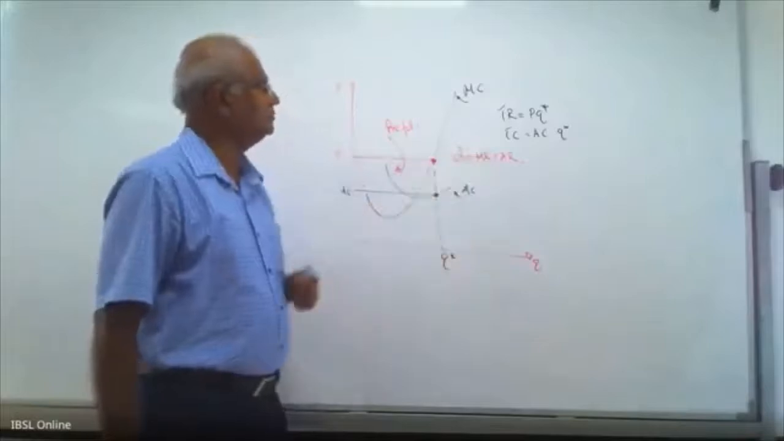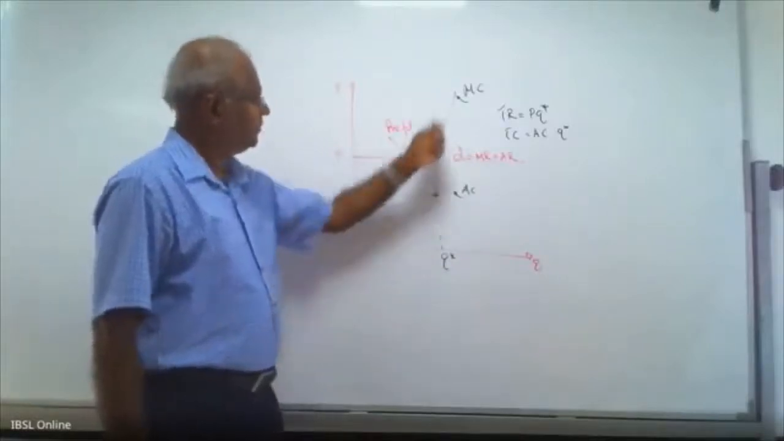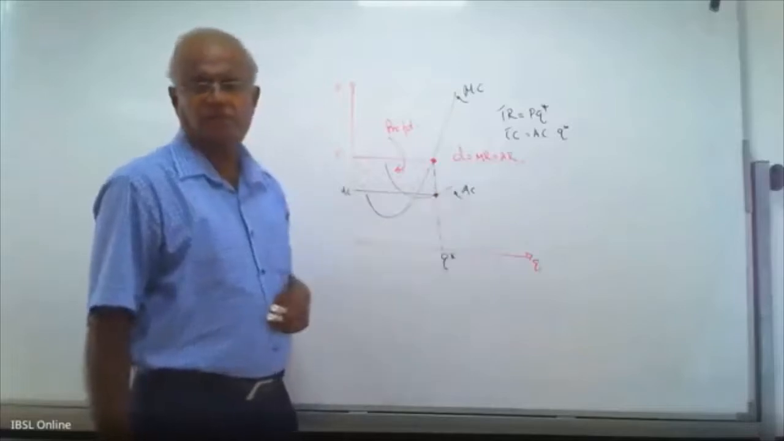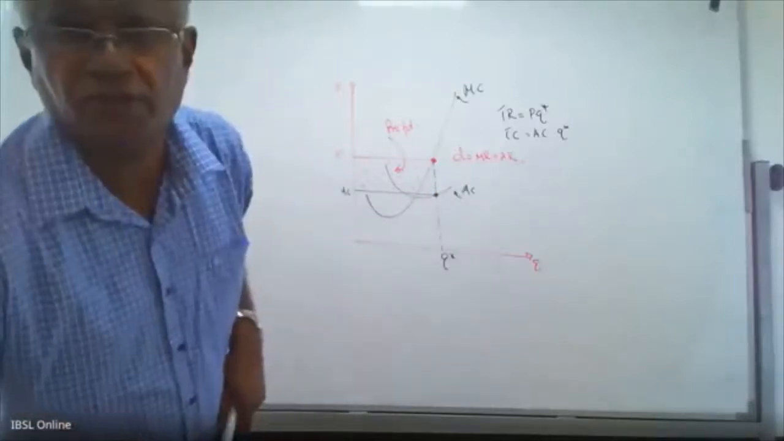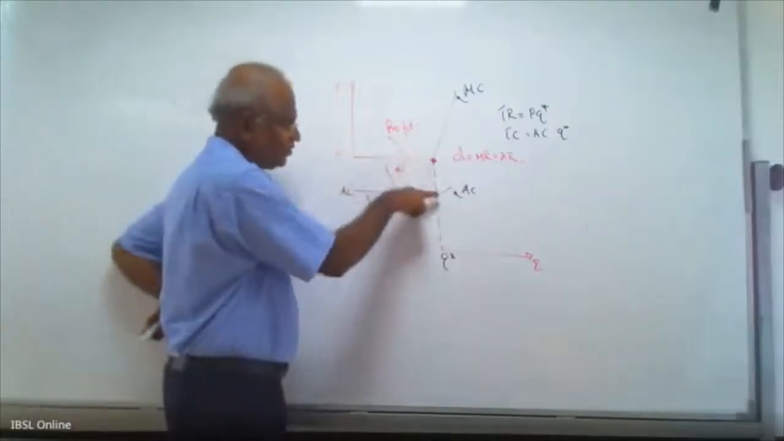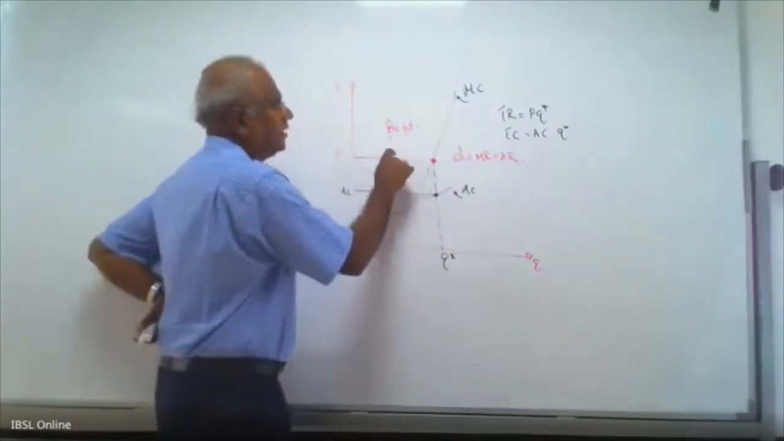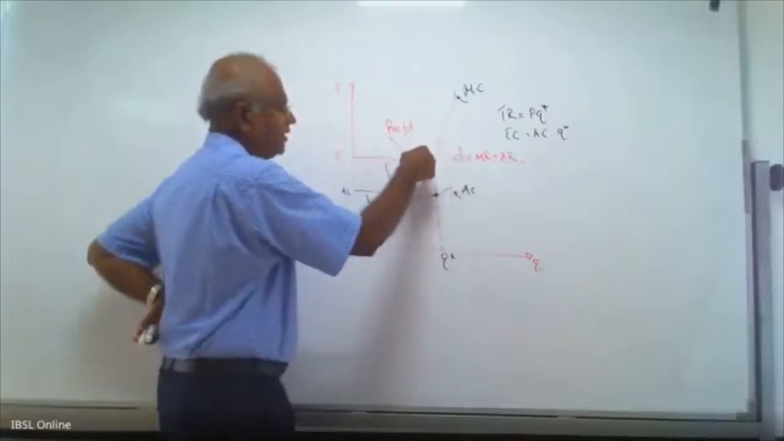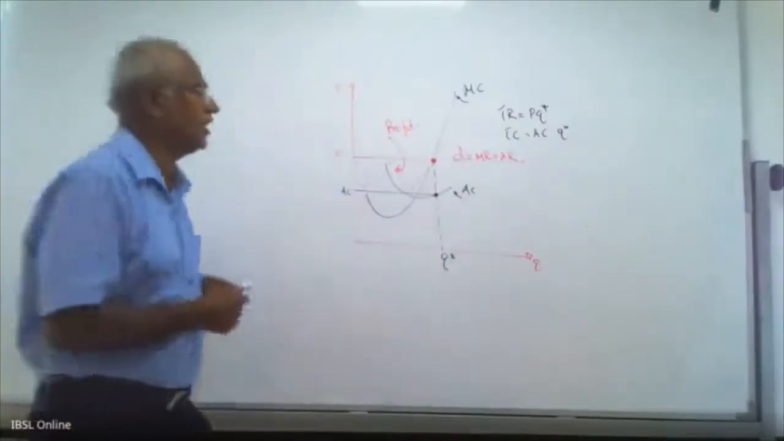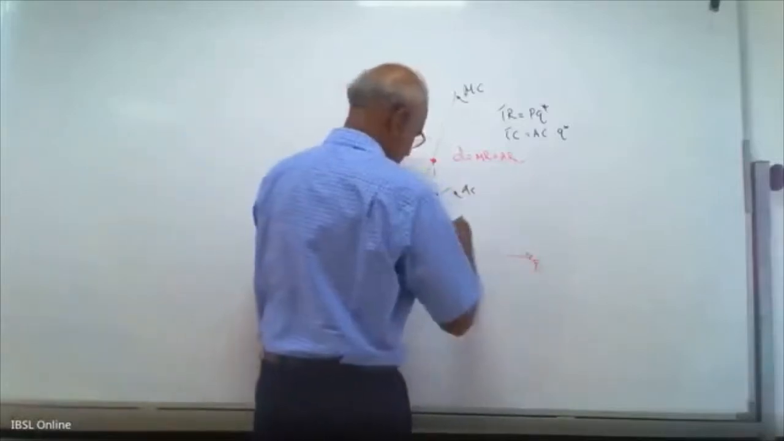Firm's demand curve, U-shape MC curve, U-shape AC curve. First, the firm decides the profit maximizing output, where marginal revenue equals marginal cost. This determines the profit maximizing output, Q star. Q star is called the profit maximizing output.